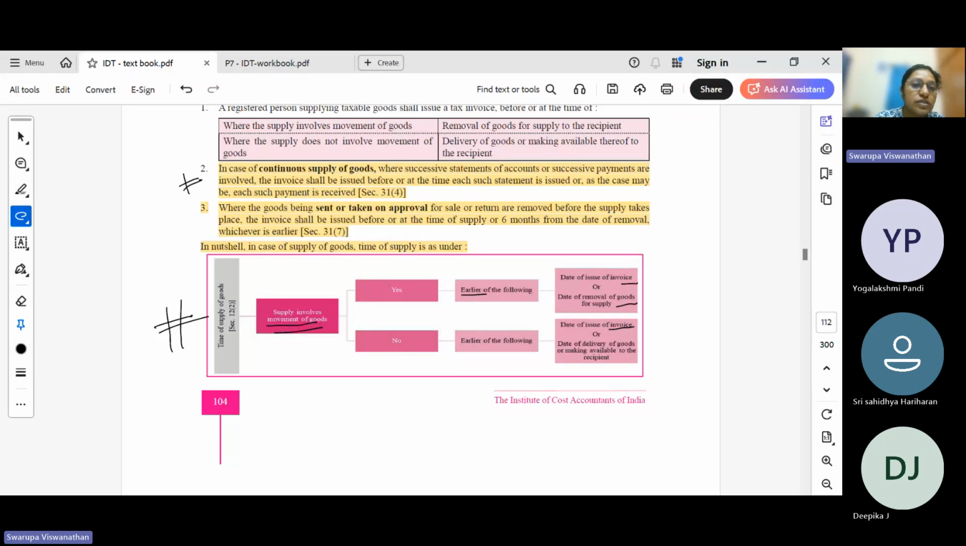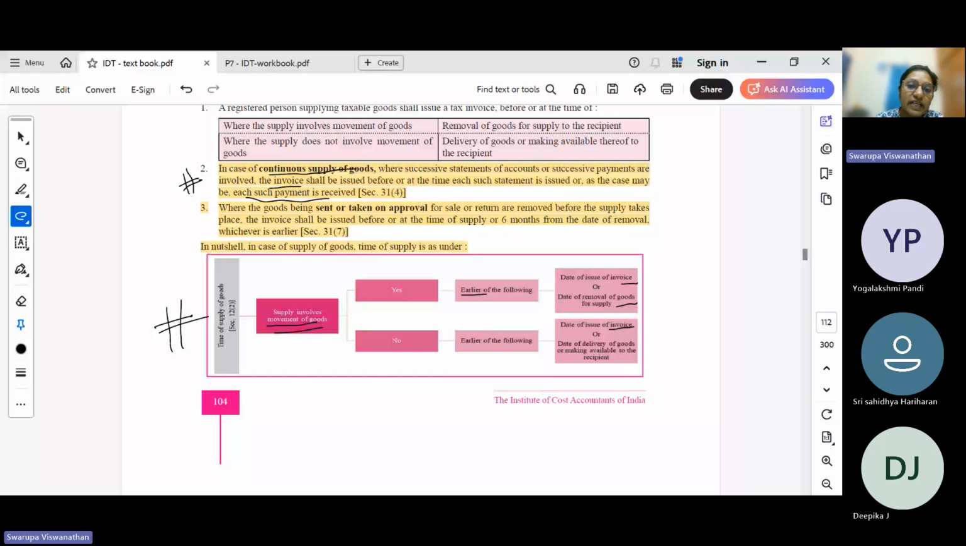When the goods are sent on a continuous basis, there is a continuous supply of goods. Like in case of construction, there will be a continuous supply of material. So in that case, at every interval of time, as per the contract, they will have to raise an invoice or a statement of the material supplied. So the date of issue of invoice shall be considered as the time of supply, or the date on which the payment is received if no such invoice is issued. That will be considered as the time of supply.